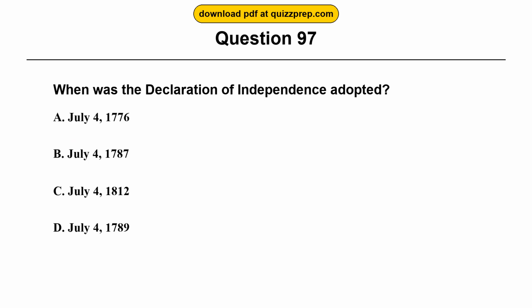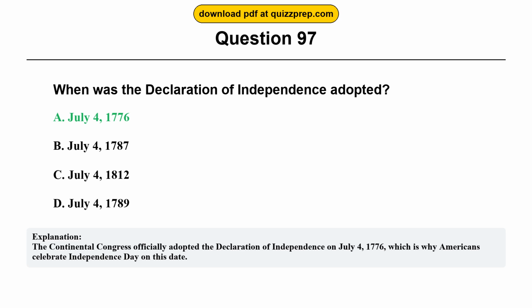Question 97. When was the Declaration of Independence adopted? Option A, July 4, 1776. Option B, July 4, 1787. Option C, July 4, 1812. Option D, July 4, 1789. The correct answer is option A, July 4, 1776. The Continental Congress officially adopted the Declaration of Independence on July 4, 1776, which is why Americans celebrate Independence Day on this date.